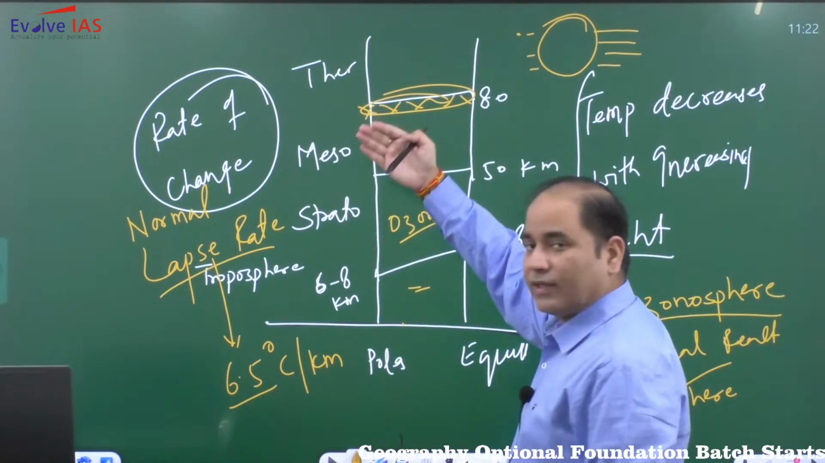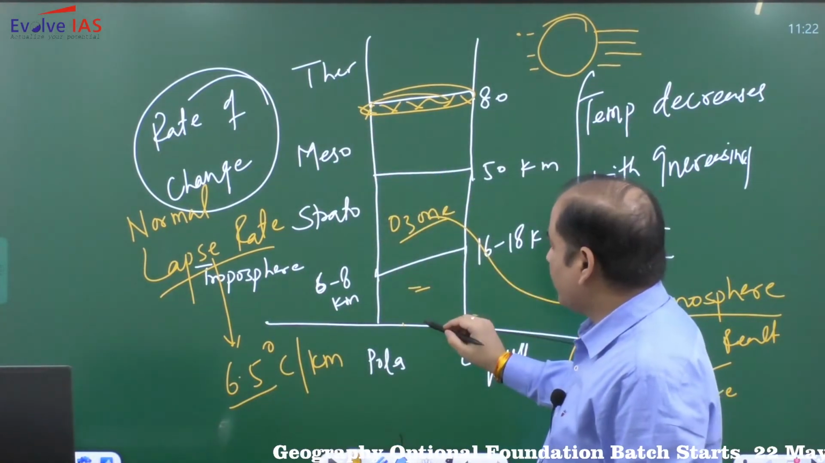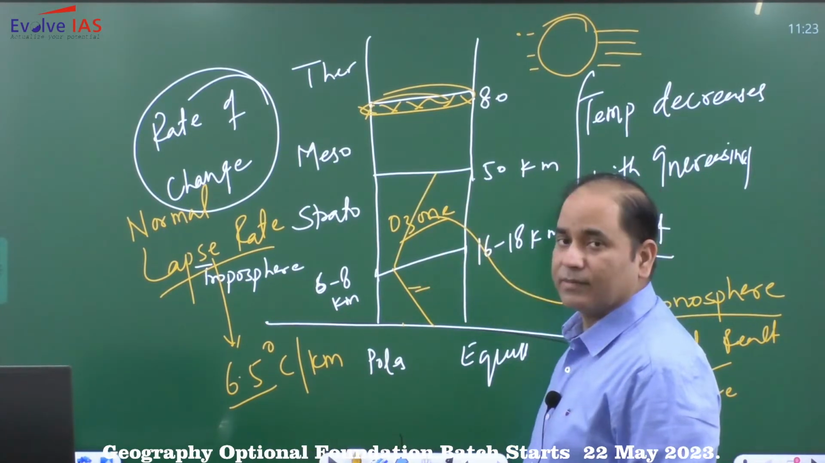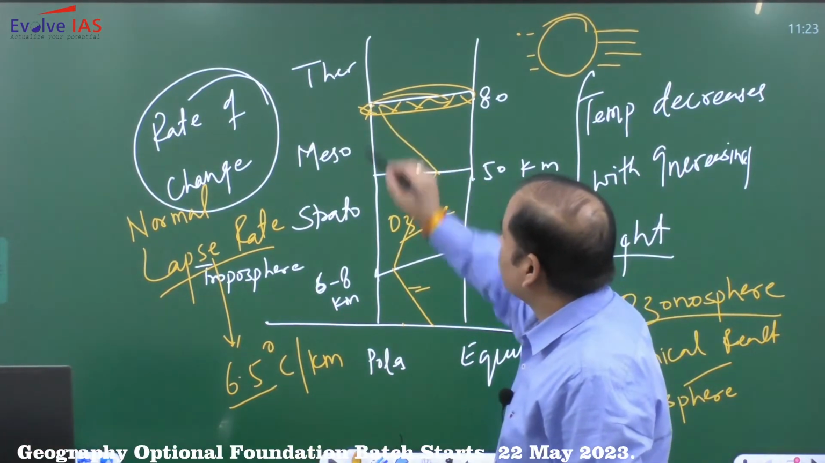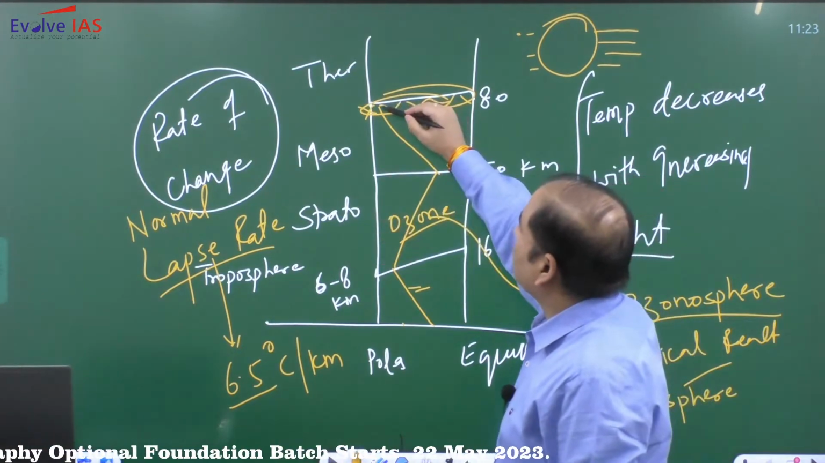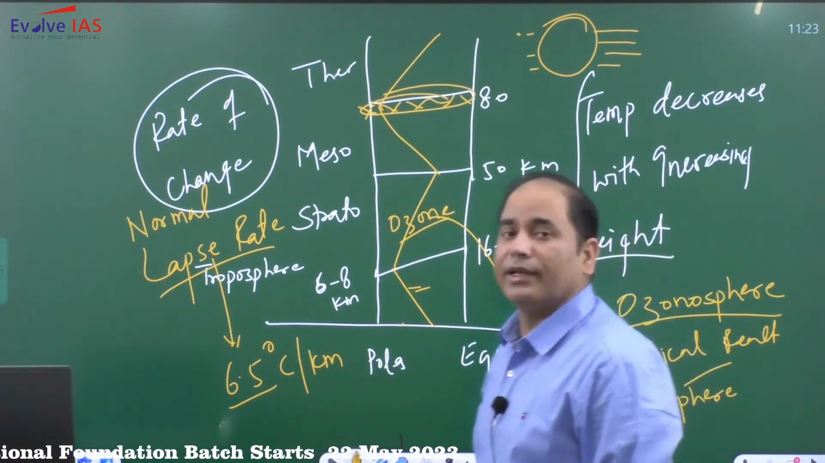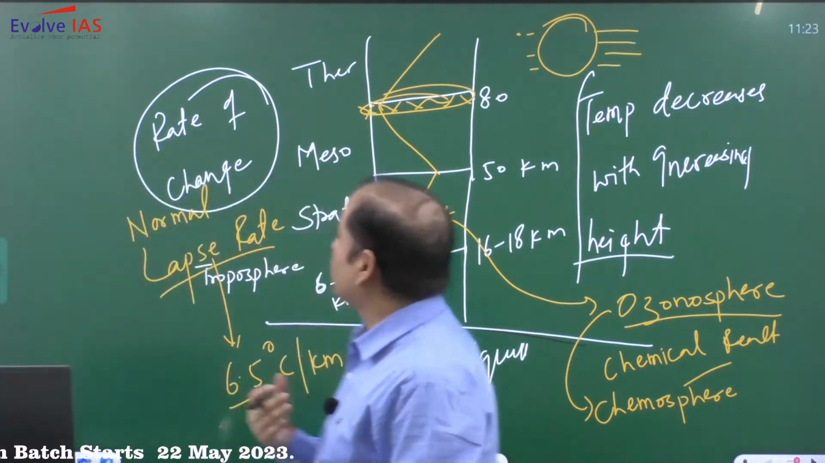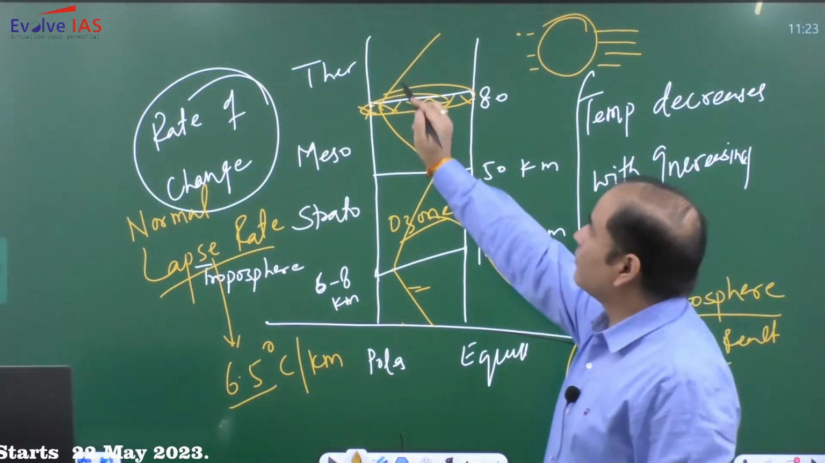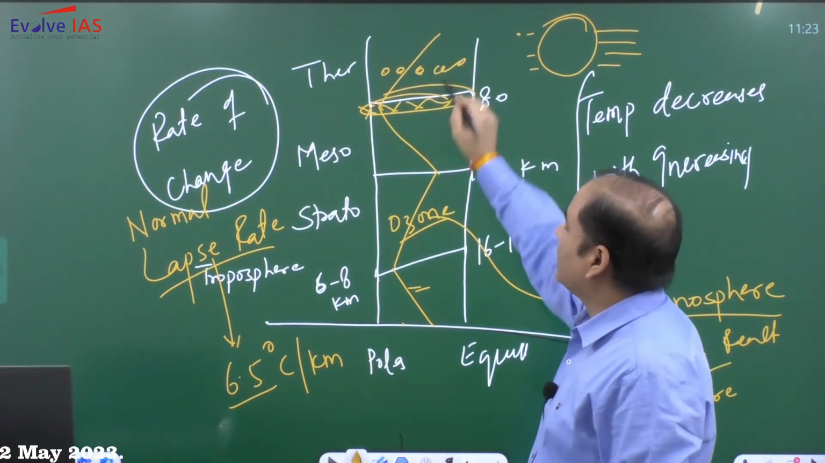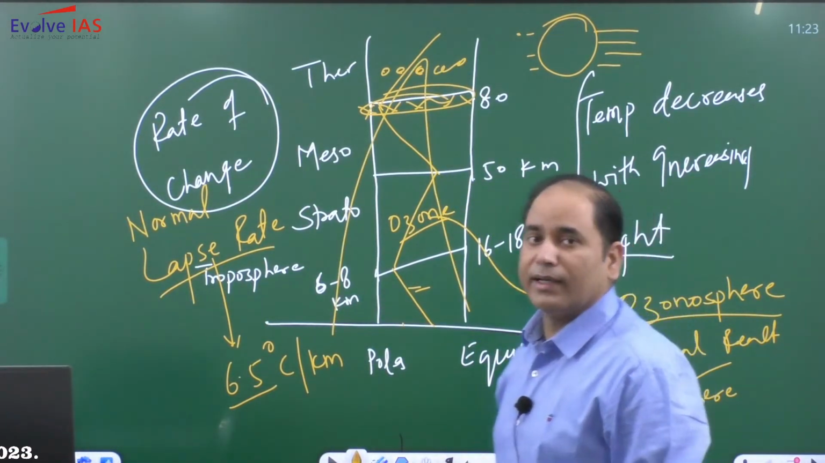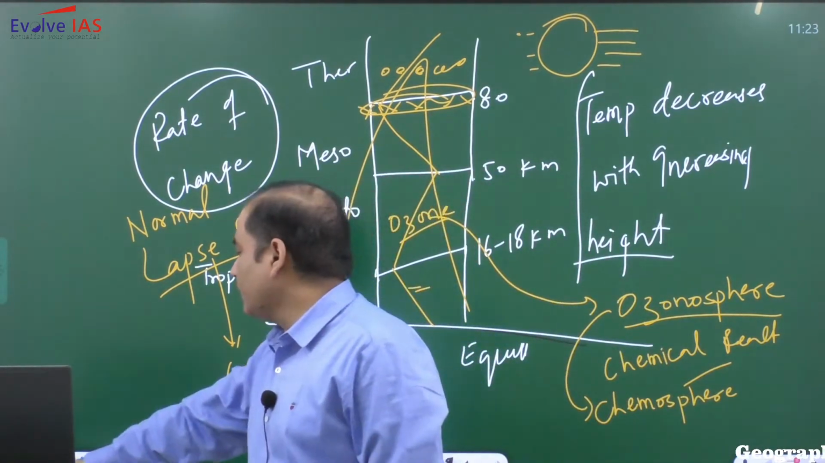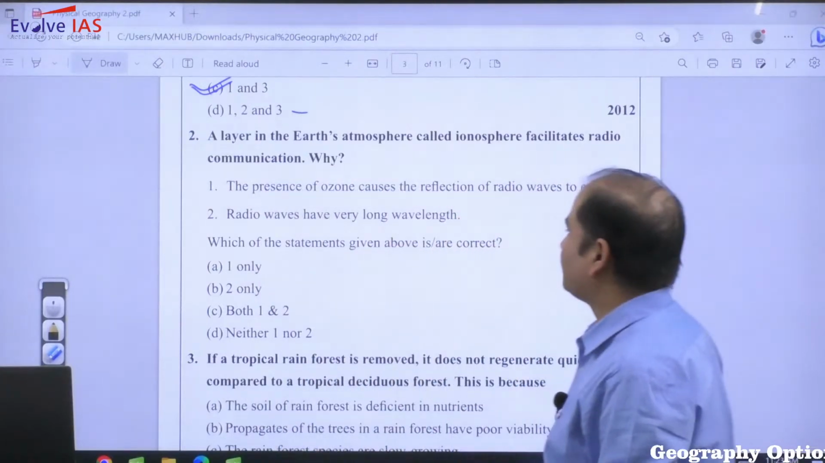So the sequence of temperature, if you look, will be like this: here temperature decreases with increasing height, here again temperature increases with increasing height, here again temperature decreases with increasing height, and in the thermosphere temperature again increases with increasing height. This is the general pattern of the change of temperature. Also, in the thermosphere we have the presence of ions, and these ions are very useful in reflecting some of the radio waves. So these are very useful for radio communication.